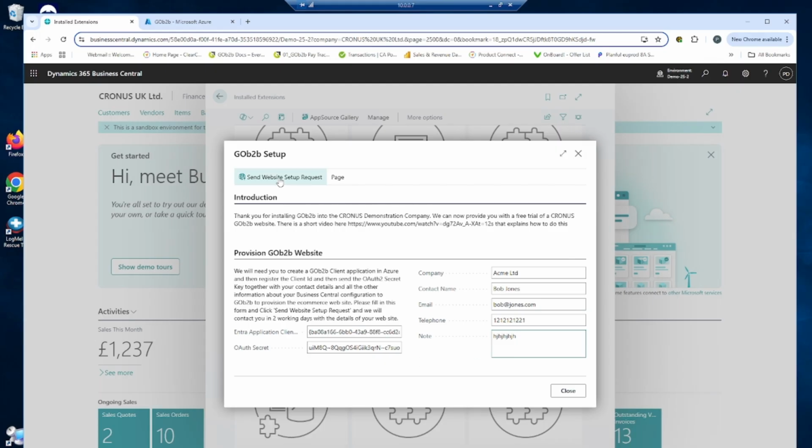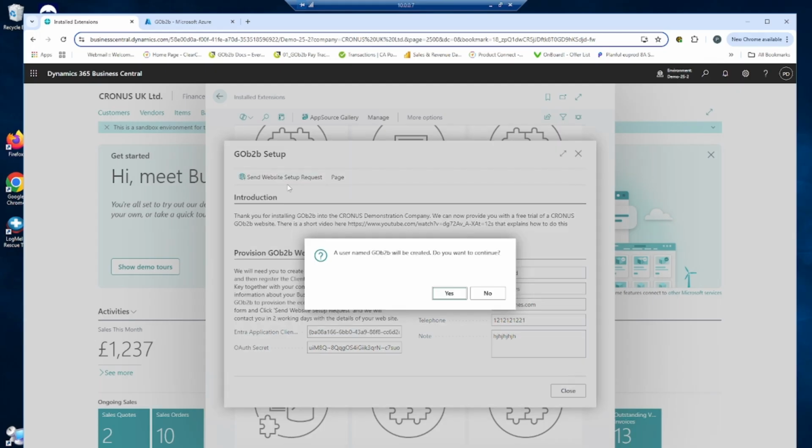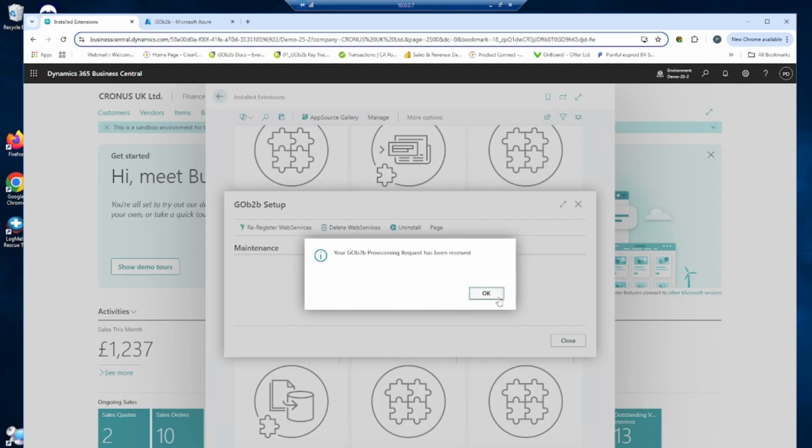This will create a user in Business Central to match the Azure registration. Once this has been completed, an email will be sent to GOb2b with the details you've provided and other details we received directly from Business Central. We will then proceed to set up your website, for a demonstration or website if you are a customer with our service. This dialog remains for us to carry out certain operations or for you to uninstall it at a later date.